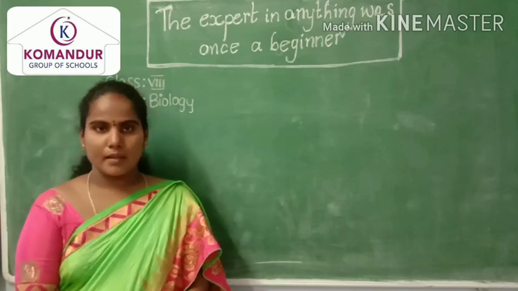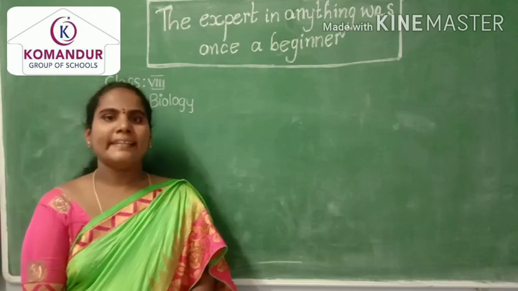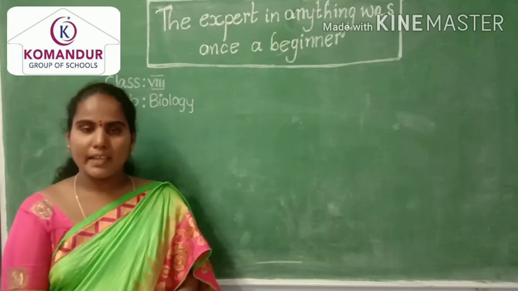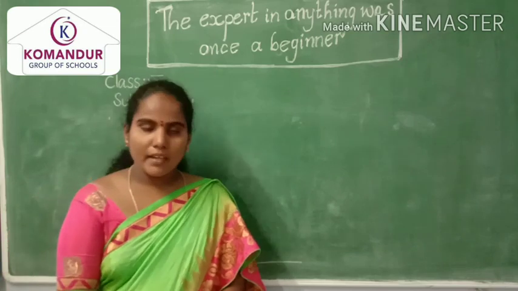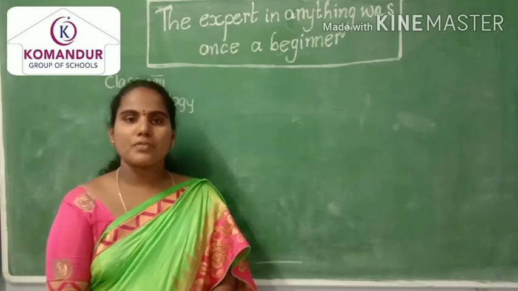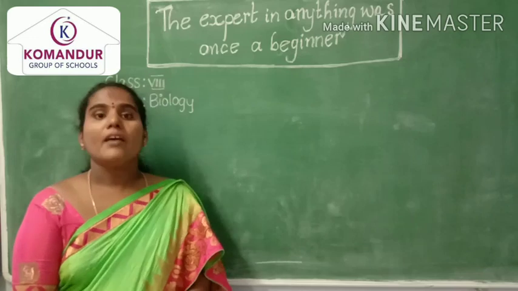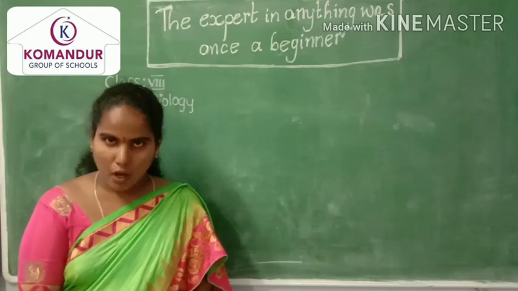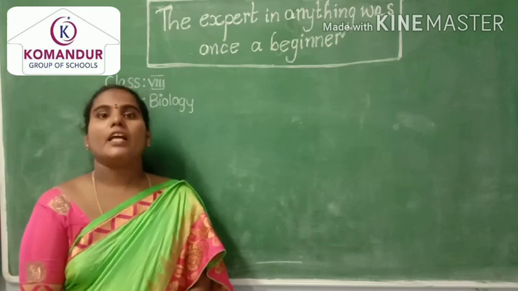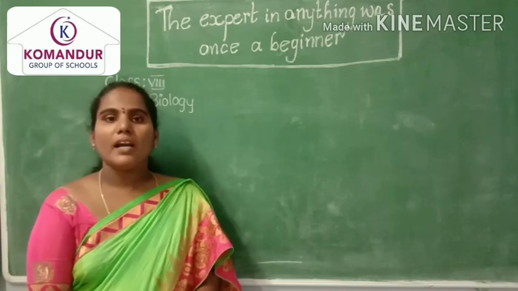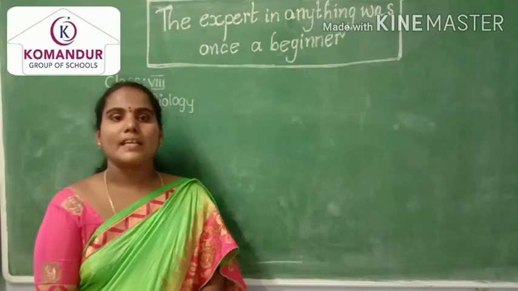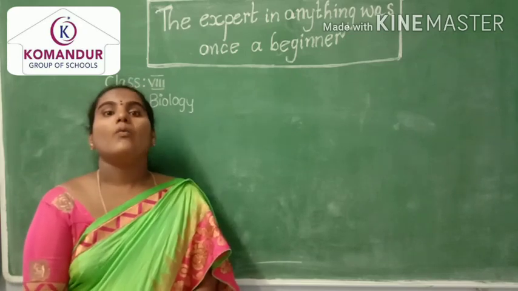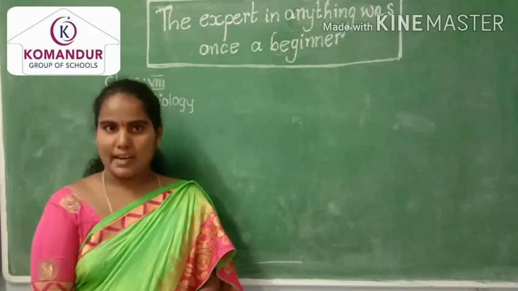The fifth step is the interpretation of the data. If we follow these 5 steps whenever we are doing our experiment, then only our experiment will be successful, and then only we will get the expected result.